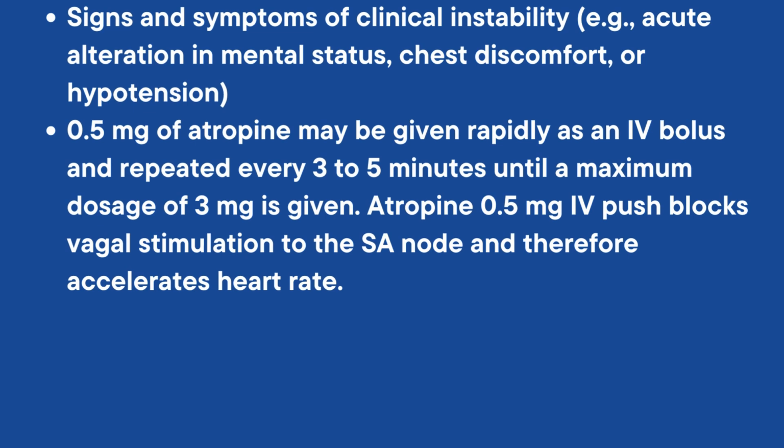If the bradycardia produces signs and symptoms of clinical instability, for example, acute alteration in mental status, chest discomfort, or hypotension, 0.5 mg of atropine may be given rapidly as an IV bolus and repeated every 3 to 5 minutes until a maximum dose of 3 mg is given. Atropine 0.5 mg IV push blocks vagal stimulation to the SA node and therefore accelerates heart rate.